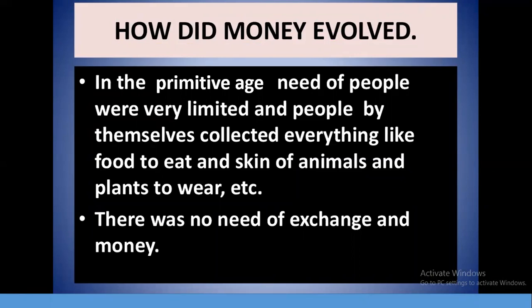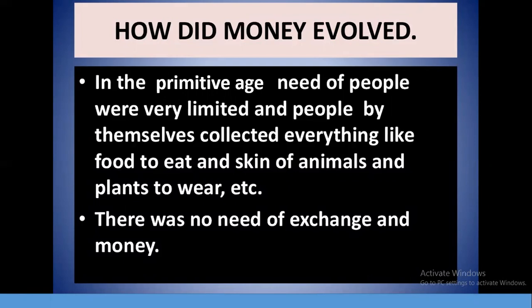Now, how did money evolve? How did money come to us as a medium of exchange? What was the history? That we are going to learn here. In the primitive age, that means ancient times, the needs of people were very limited, right?